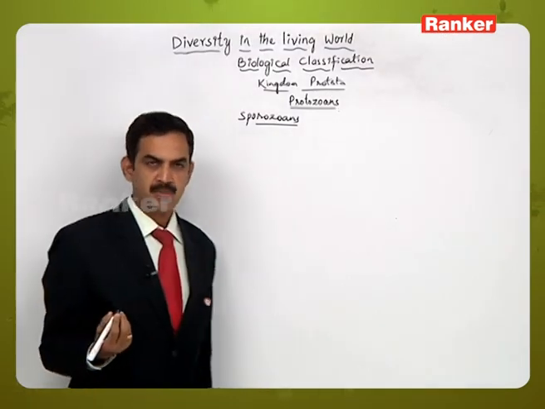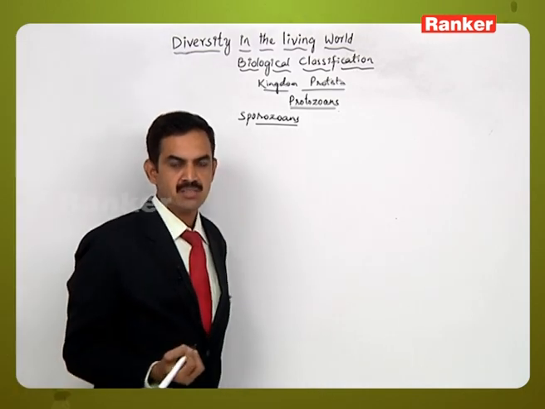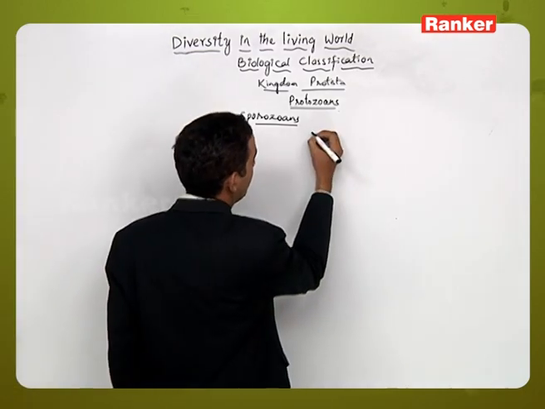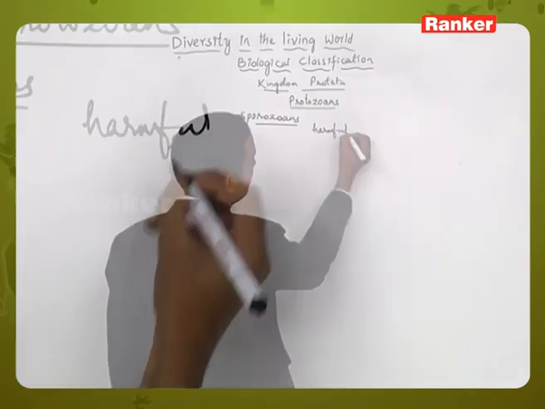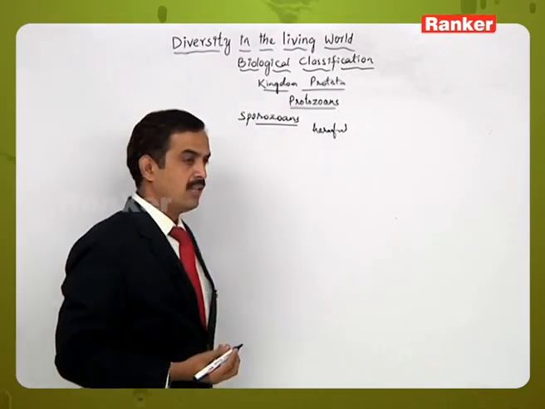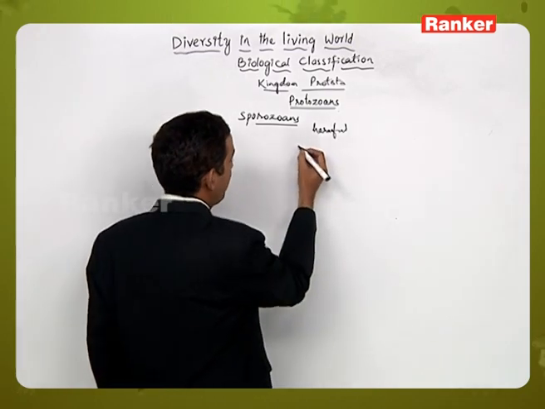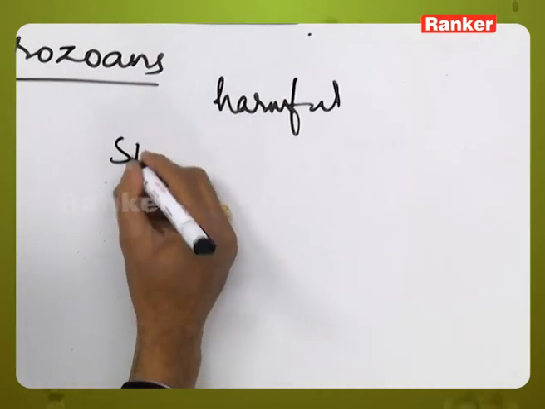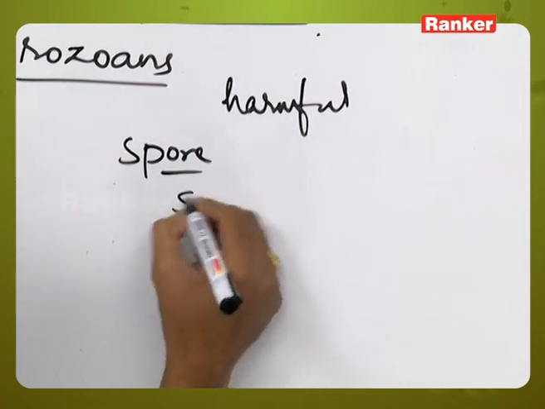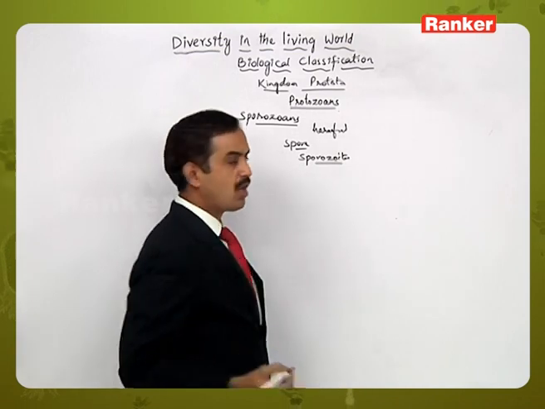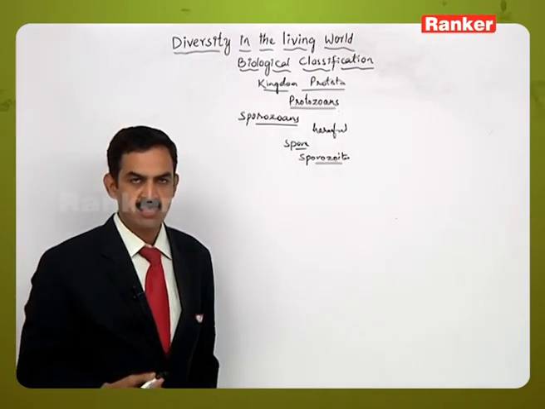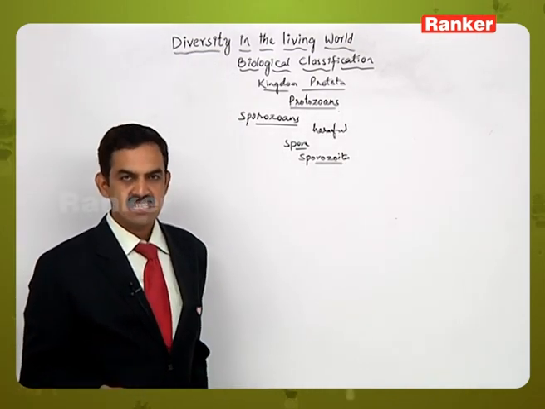Sporozoans are considered to be the more notorious, and they are harmful. So they cause diseases in some living organisms like in human beings, and these are the ones which produce some special or spore-like structures. These structures are called as sporozoites. These sporozoites are infectious structures which are causing diseases in the human beings.